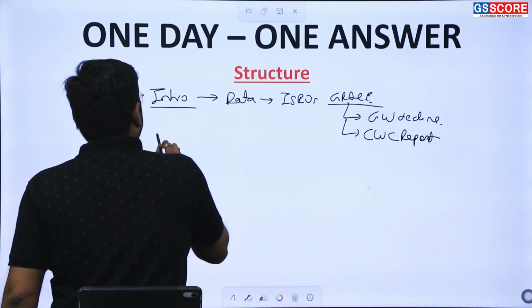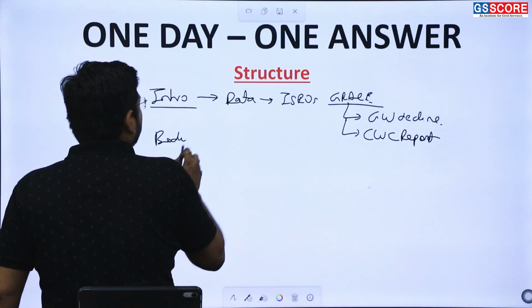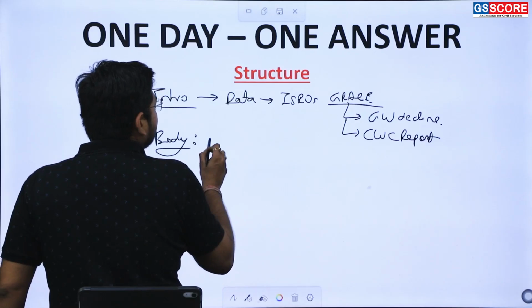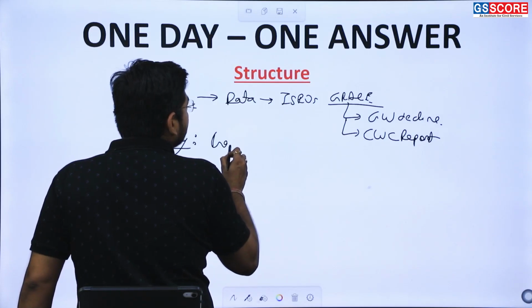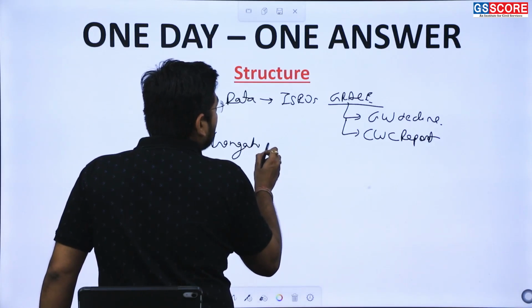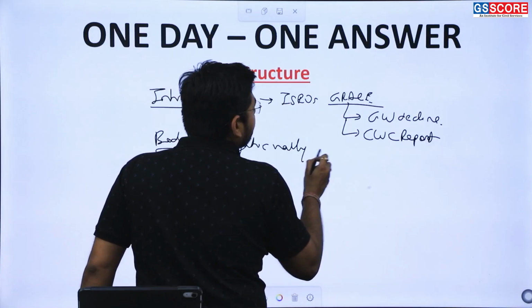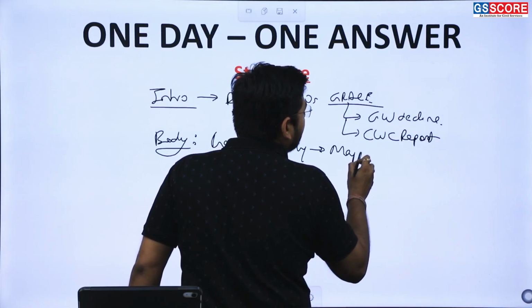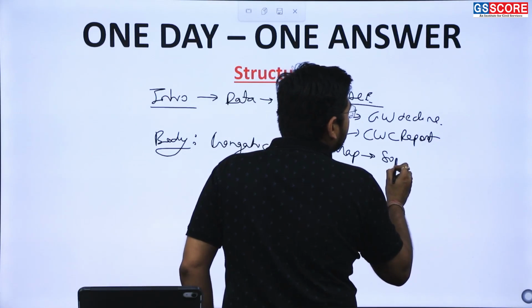Then in the main body, we can specify the Gangetic Valley. A map can be provided here, and the type of soil can be provided.